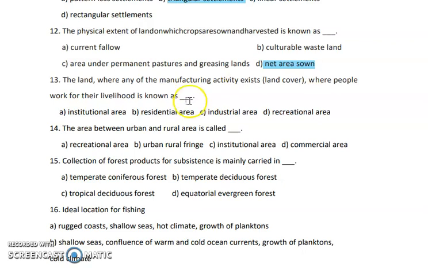Next question. The land where any manufacturing activity exists, where people work for their livelihood, is called dash. If you are using that land for your work, you go and work at that place and earn money out of it, and that runs your household, so that area is called industrial area. Next question is: the area between urban and rural is called as.